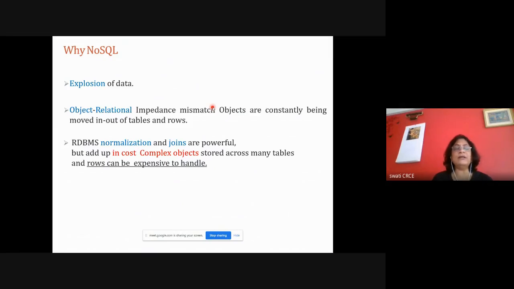Even in the case of RDBMS, we use an object relational model, where for every table we have a class in our application, and the data is brought into the program in the form of an object, and you need to have that much memory to store the big data. So normalization and joins are used.